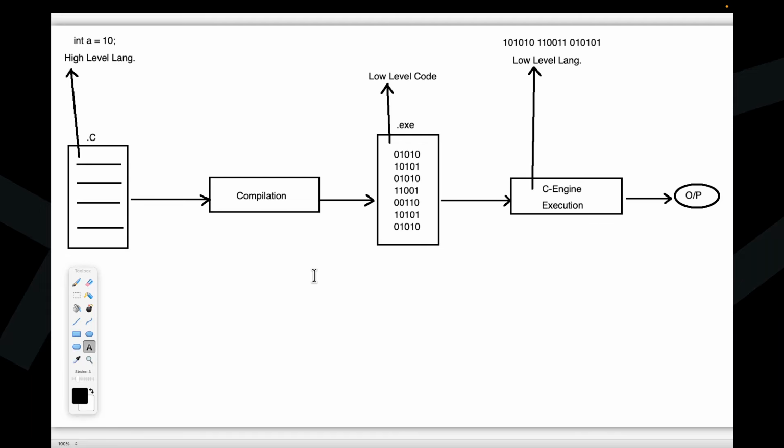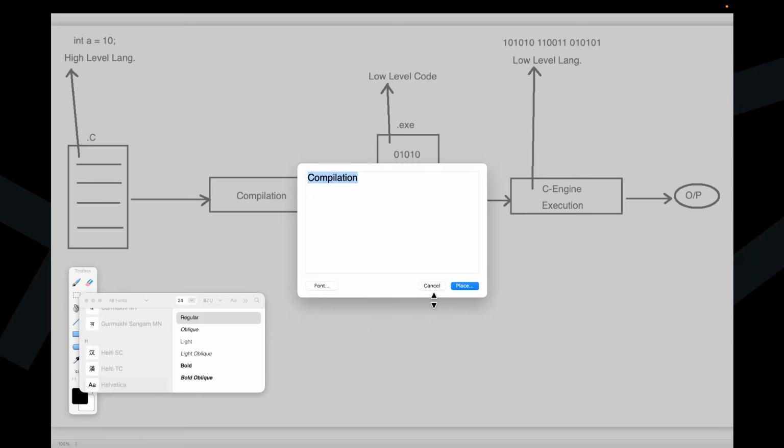This is clearly the compilation process. So it is: C program, compilation, .exe file, execution, output. Good. Now observe carefully. I'm going to provide one more point here. Guys, observe carefully, and make sure all of you understand it clearly.